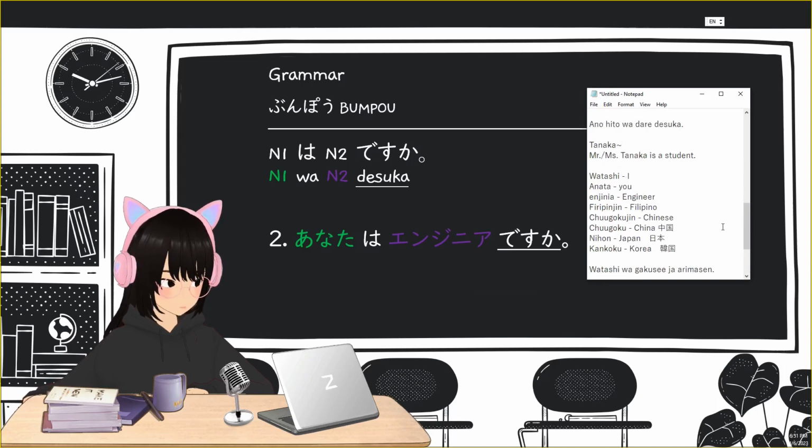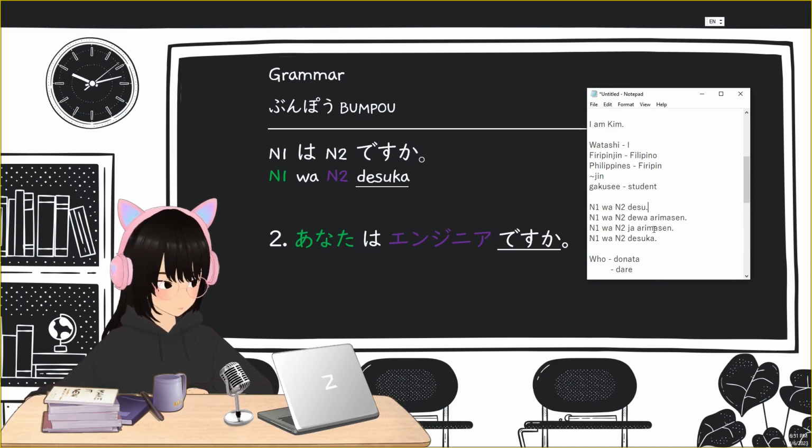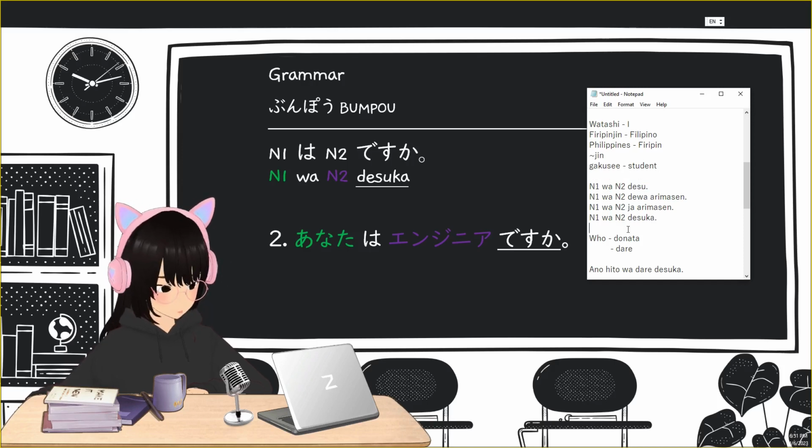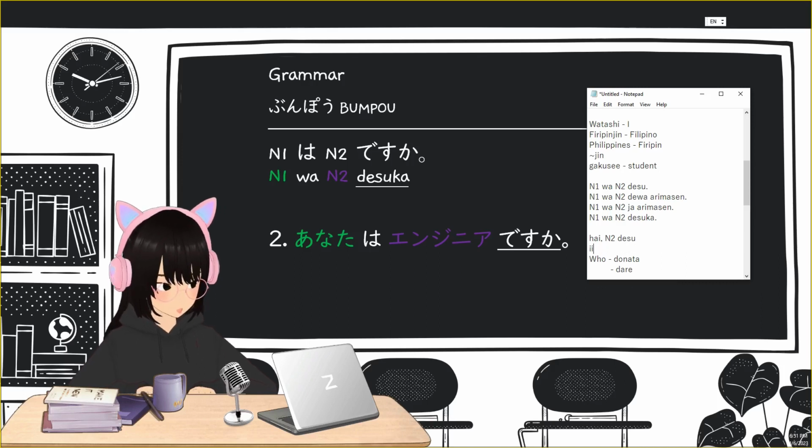So we will go back to our two sentence structure. So you can answer with hai, N1 wa N2 desu, or hai, engineer desu. We will omit the N1 wa. So N2 desu, or iie, the second sentence structure, N2 de wa arimasen or ja arimasen.